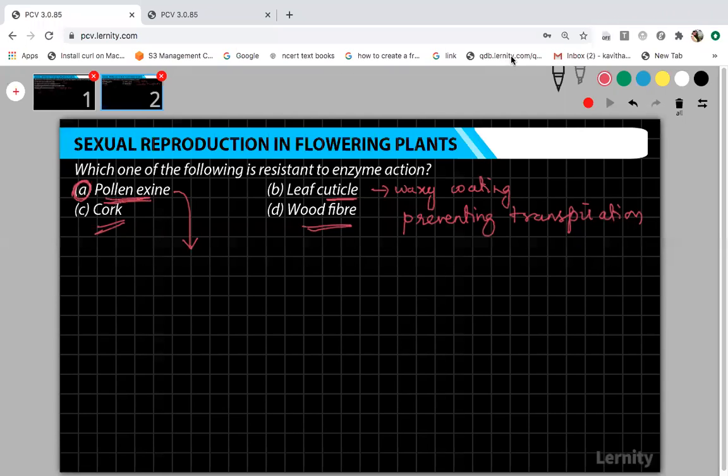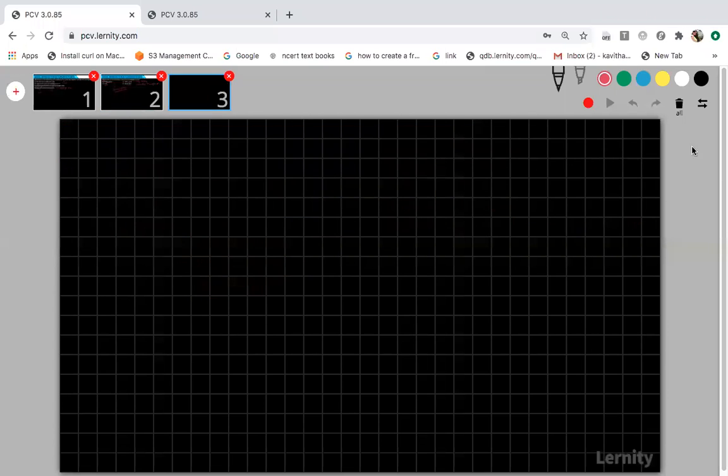Now, tell me the answer. What is pollen enzyme made up of? Why is it resistant to enzymes? Yes, very good. The pollen enzyme is made up of sporopollenin. So this sporopollenin is the one chemical substance which is highly resistant to physical radiations, chemical agents, and also to the other enzyme action. Okay, fine. Now the next question.